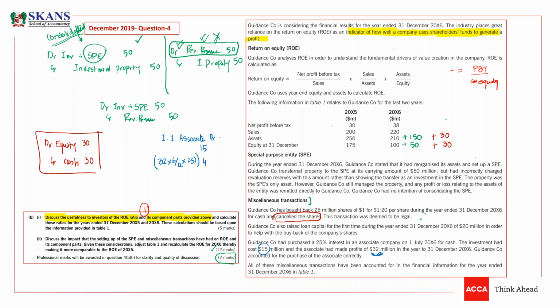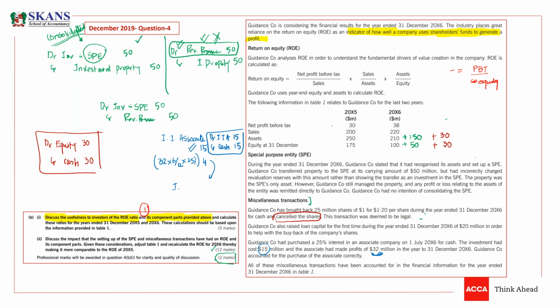Debit is investment in associate for this 15. This 15 will increase my asset. On the other hand, this will decrease my other asset. So what is the net effect on assets, guys? One asset is increasing, one asset is decreasing. So what is the net effect on assets? Nil. So it means we don't need to count the effect of this. Assets will remain the same, everything will remain the same.